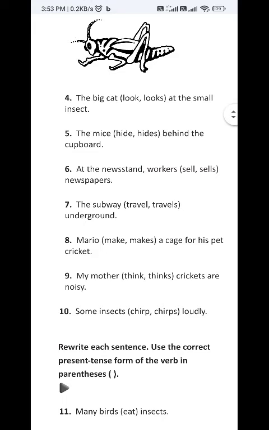Then comes the subway. The subway is singular. At first you have to remember that subway is singular. So we have to choose a singular verb. Which is the singular verb here? Travel or travels? Travels. Because only third person singular number takes s or es with verb. So the subway travels underground.